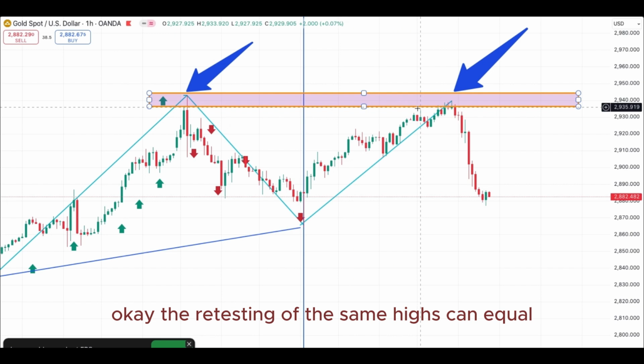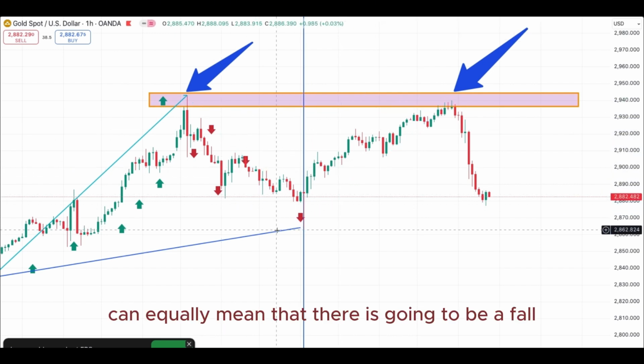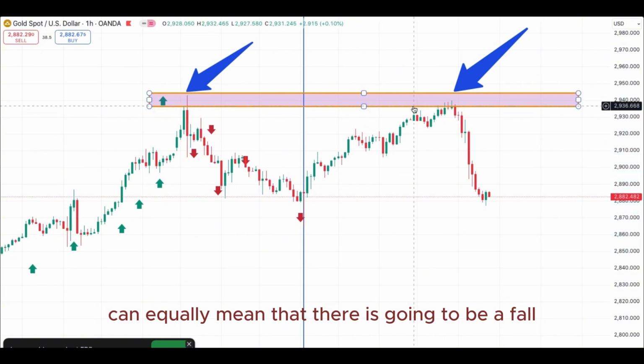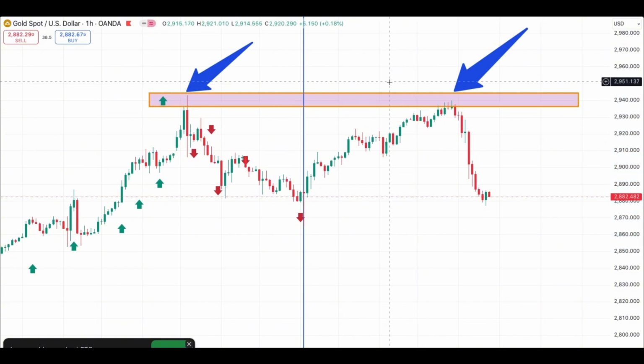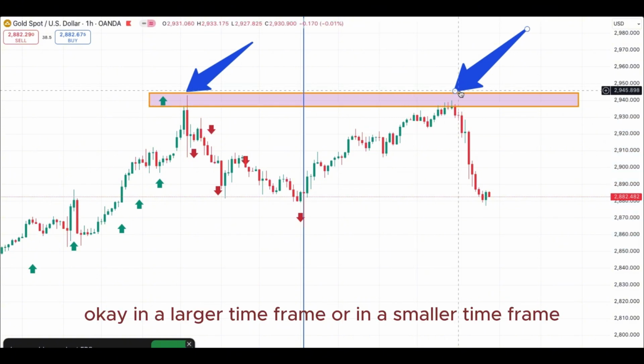The retesting of the same highs can equally mean that there is going to be a fall, in a larger time frame or in a smaller time frame.